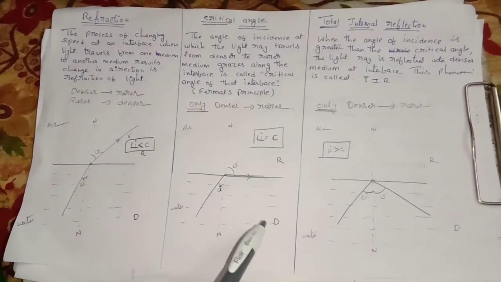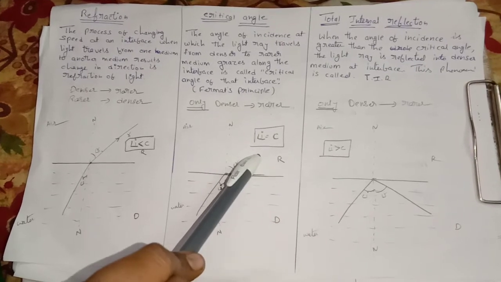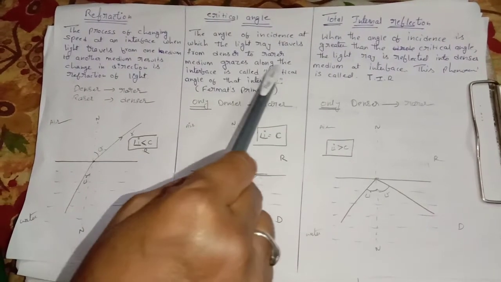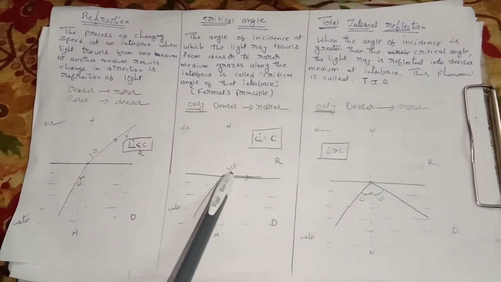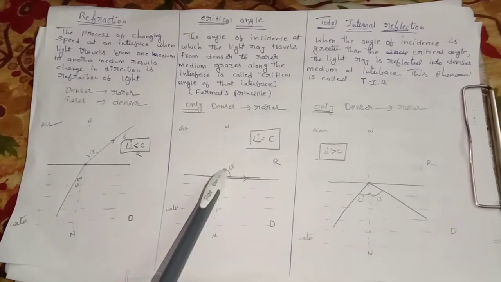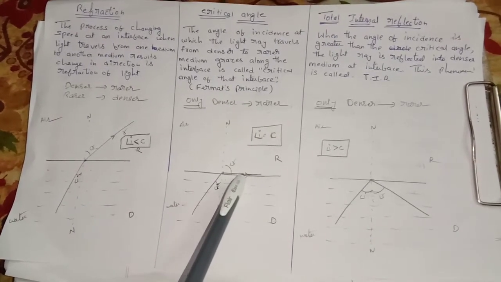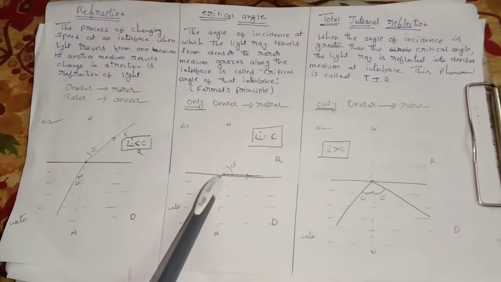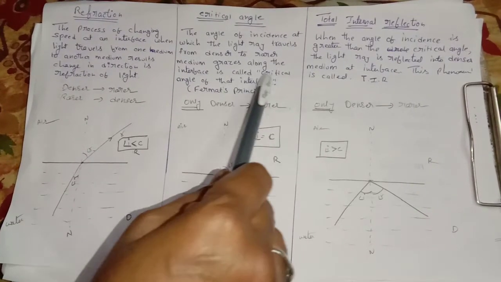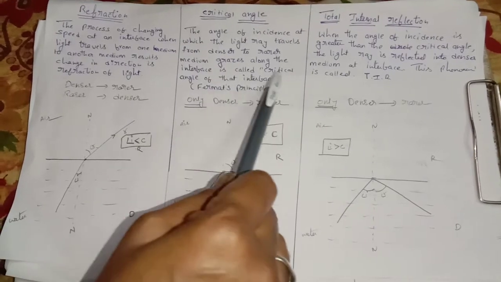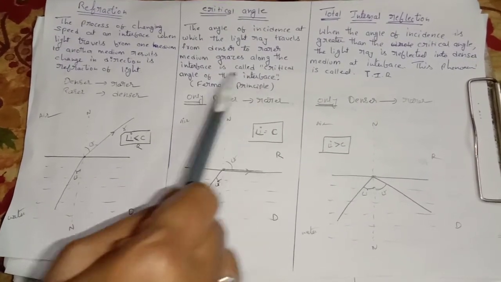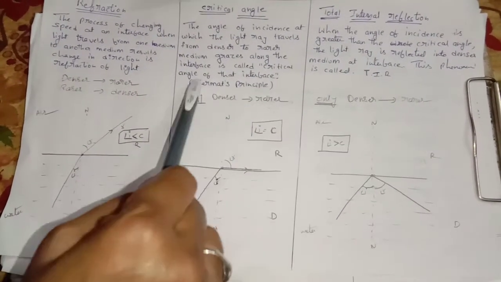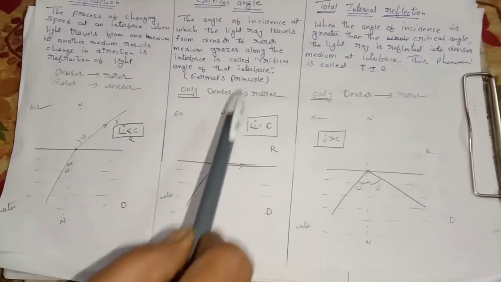So it travels from the denser medium to the rarer medium and grazes along the interface. Here grazes means it will not take any other direction; it will travel along the line path of the interface. The angle of incidence at which the ray grazes along the interface is called the critical angle of that interface. This principle is also called Fermat's principle.